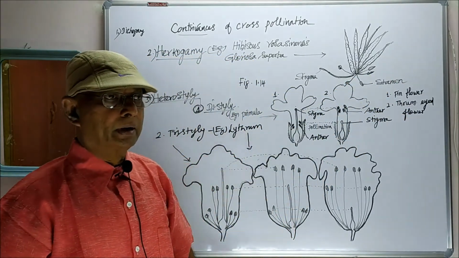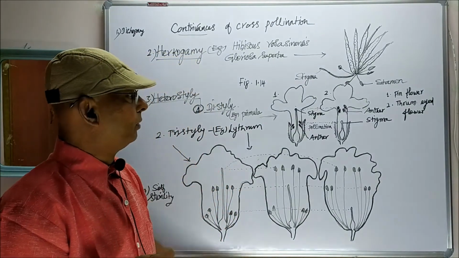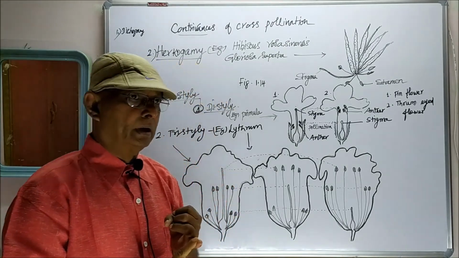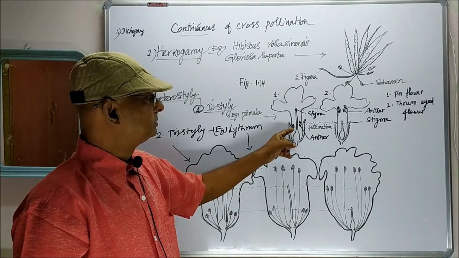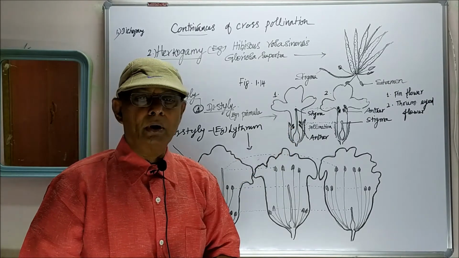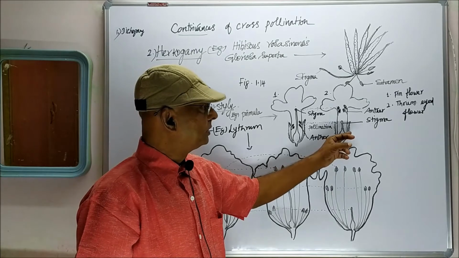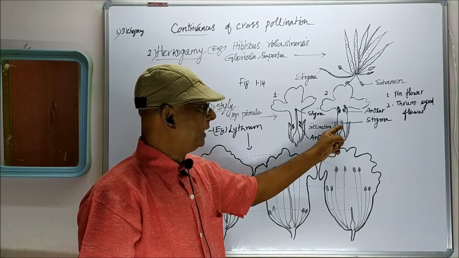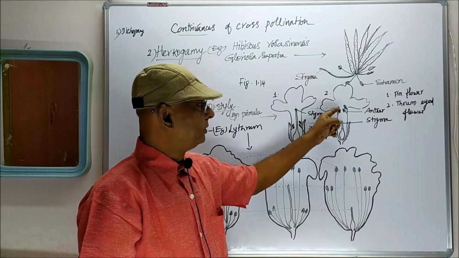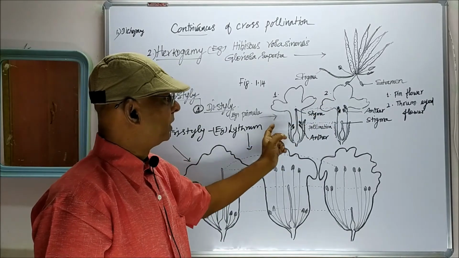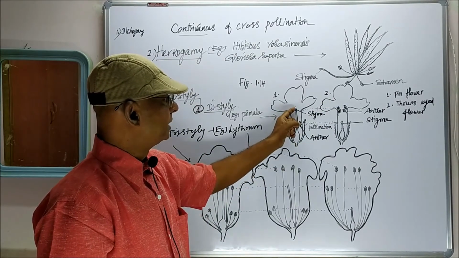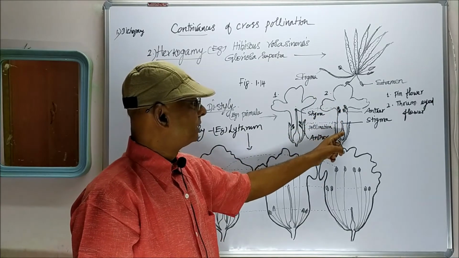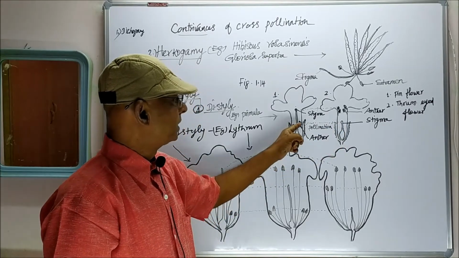The pin flower has some characteristic features. The pin flower has a long stigma and long style and also short stamens. That is the characteristic feature of the pin flower. In the second type, the thrum-eyed flower, the stigma and style are short. The anthers are produced at the top. Here, pollination takes place between the long stigma and the anthers produced at the top, and the short stigma and the anthers produced at the bottom.